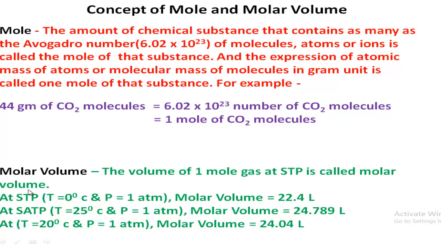And you know that this volume is fixed. So at STP, where temperature is 0 degree centigrade and pressure is 1 atmospheric pressure or 760 millimeter of mercury pressure, molar volume is what? 22.4 liter. This is fixed. This is the same for any gas, or 1 mole of any gas.